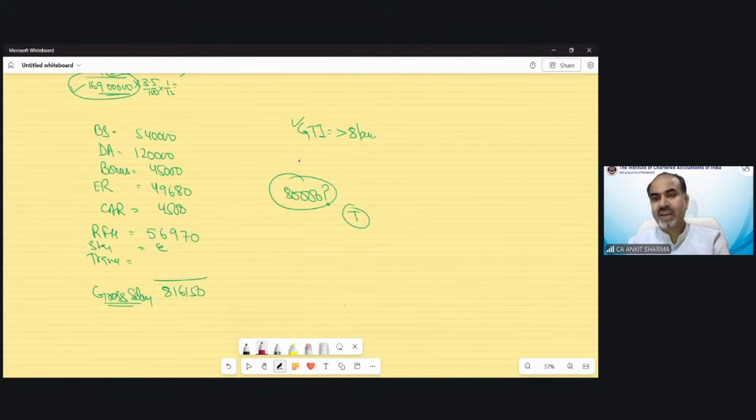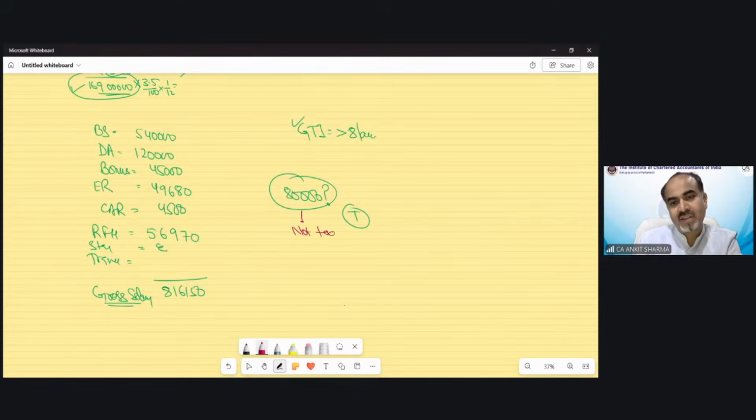Navneet is saying yes, tax. Dia is saying taxable. Mrs. Chaitra is saying taxable, and Navneet is also saying taxable. Payasala is saying taxable. Nagaraja is also saying taxable. And the correct answer is... Aditya is also saying taxable. Non-taxable.